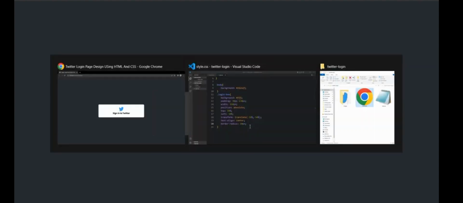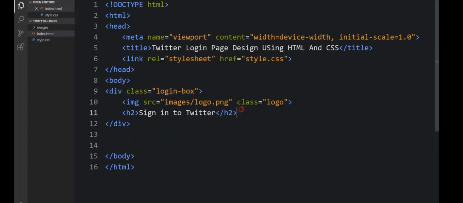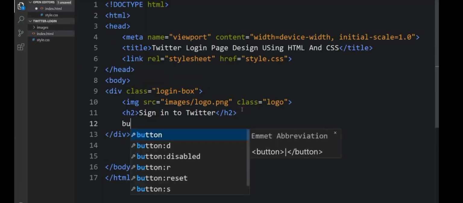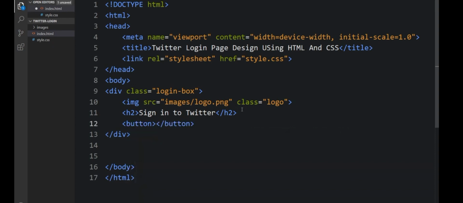Just go back to the HTML code and come down here and add the button. That will be Sign in with Google.